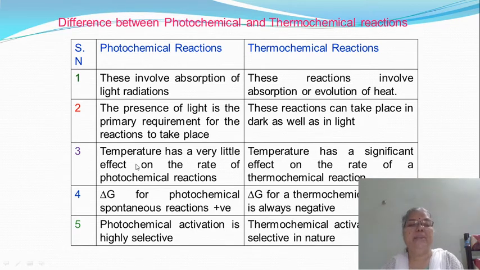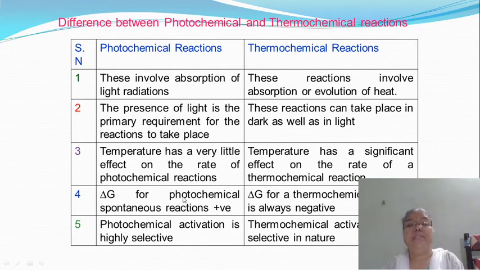Then the third distinguishing character between photochemical and thermochemical or ordinary reactions is that photochemical reactions do not depend upon temperature, while thermochemical or ordinary reactions, or dark reactions, depend on temperature, and temperature has a significant effect on the rate of a thermochemical reaction. And here the rate of a photochemical reaction, remember, does not depend on temperature.